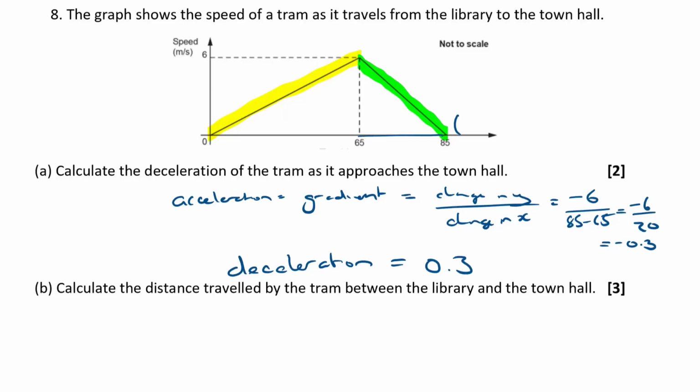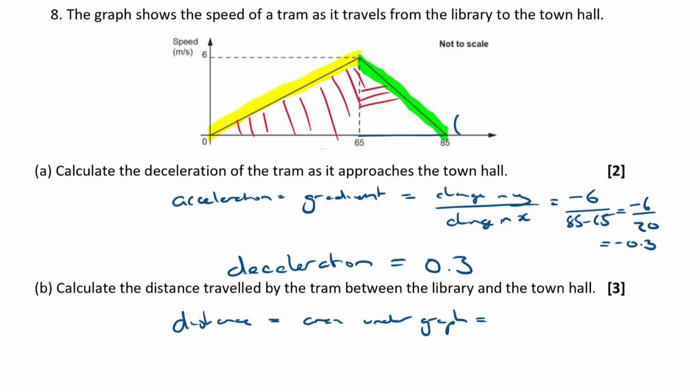Right, part B. Calculate the distance travelled by the tram between the library and the town hall. Now, distance travelled is area under the speed time graph. Okay, and in this case we've got two distinct areas, haven't we? We've got this one here, which is a triangle, and we've got a separate triangle here. Okay, so we've got two triangles. Another way of looking at it is those two triangles make one big triangle, don't they?